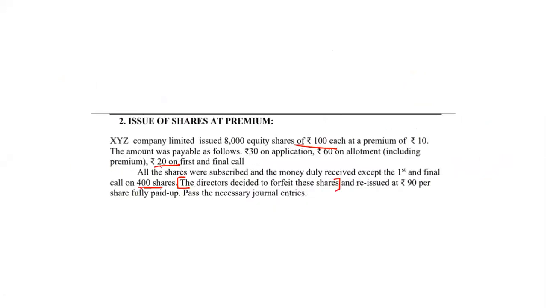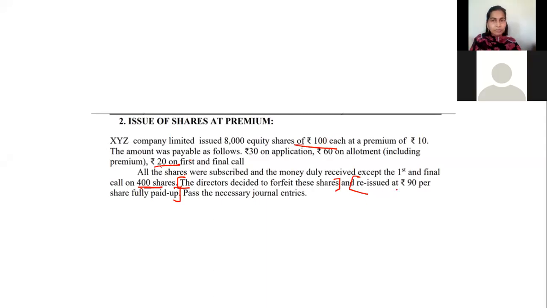See here. For the 8th entry, we will go back to the question. It says reissued at 90 per share, fully paid up. It means those 400 shares were cancelled, but now there is one person, for example Safan, who says he will purchase those shares. So the company will reduce the price and give. See, it is 100, but the company is giving it for 90 rupees. Now Safan is coming and giving the money. The company will deposit that money into the bank. The bank will increase, so the bank has to be debited. See here.